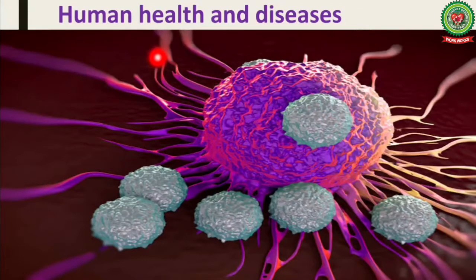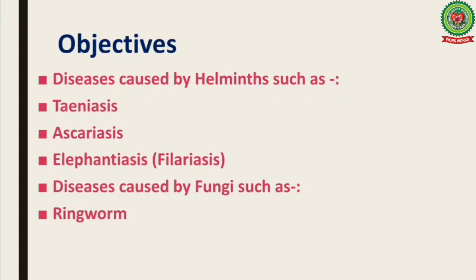This video is in continuity with the previous video of the chapter Human Health and Diseases. The various objectives we are going to cover in this video are diseases caused by helminths such as Teniasis, Ascaris, Elephantiasis, Filariasis, and diseases caused by fungi such as ringworm.